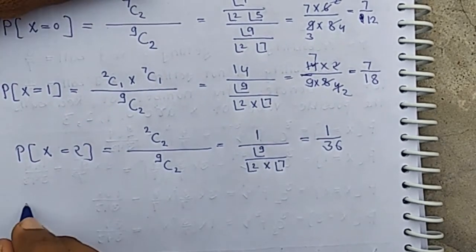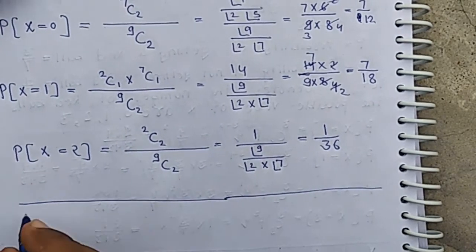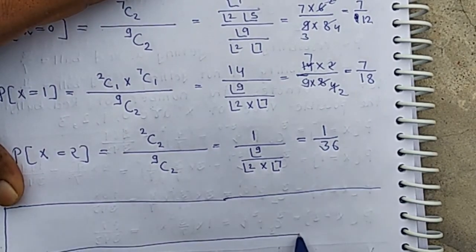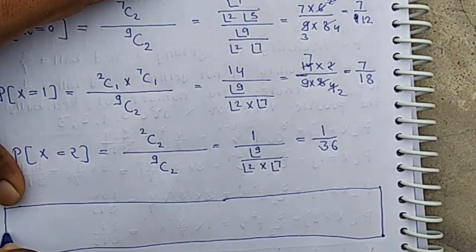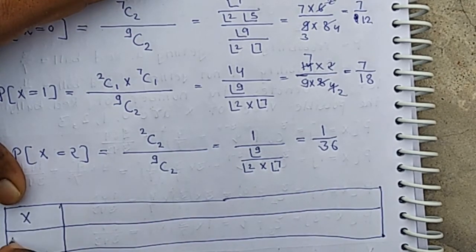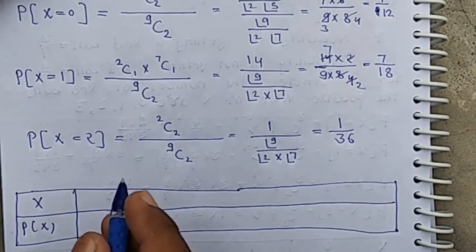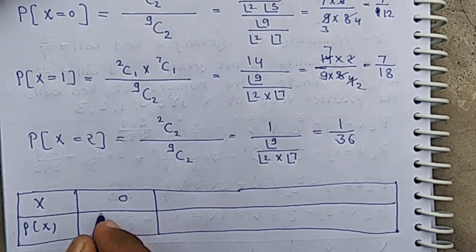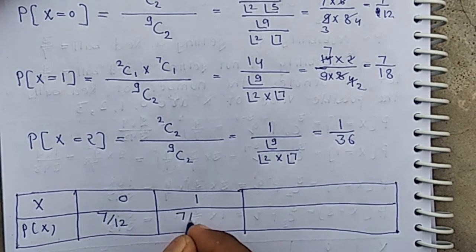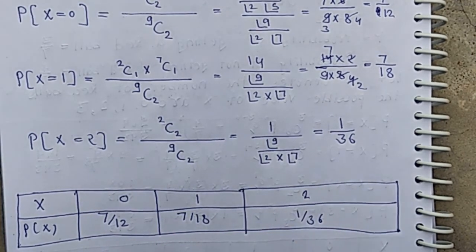Okay. Then the probability distribution is given by the value of X and its respective probabilities. Value of X is 0, then probability is 7 by 12. Value of X is 1, it is 7 by 18. Value of X is 2, it is 1 by 36, and it is the required answer.